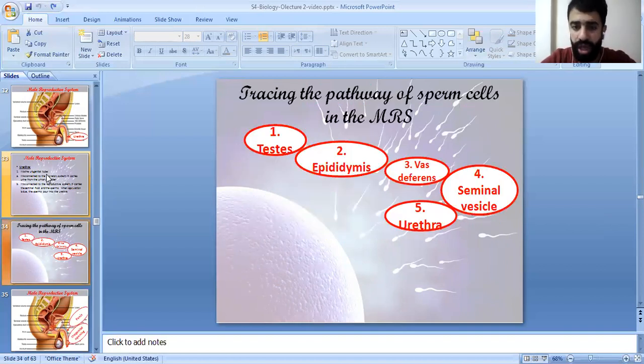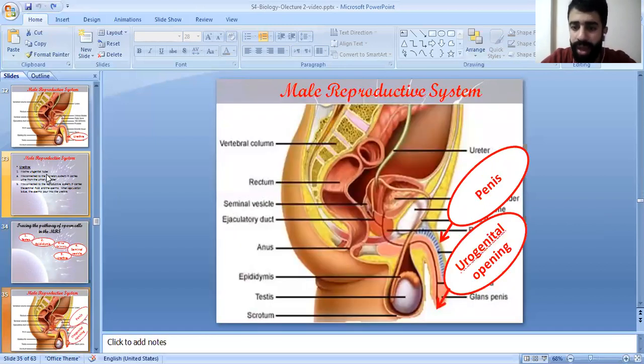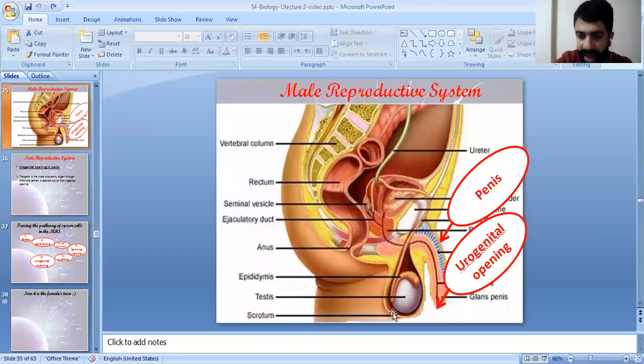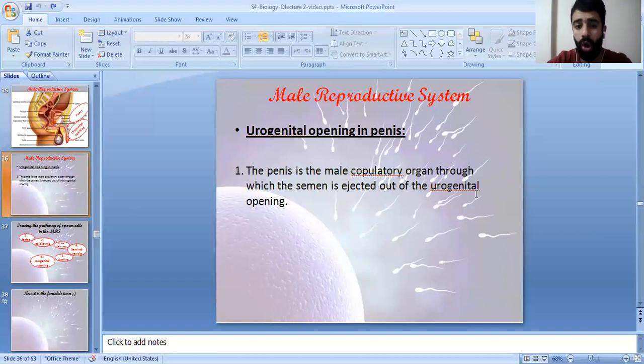So the fifth checkpoint is the urethra, and we have the penis and the urogenital opening. The penis is called the male copulatory organ, through which the semen is ejected outside of the urethra, through the urogenital opening. The urogenital opening is found at the top of the penis, which is the male copulatory organ.